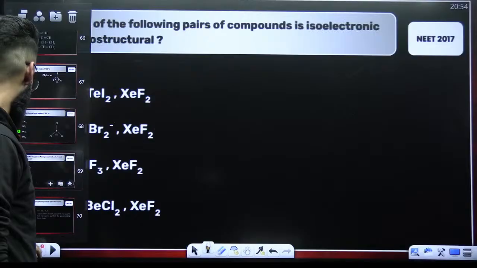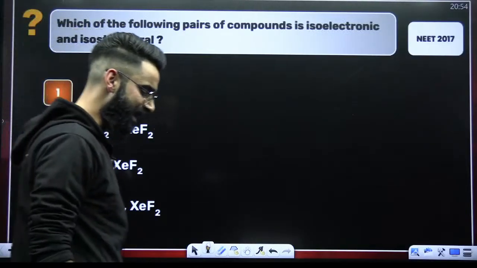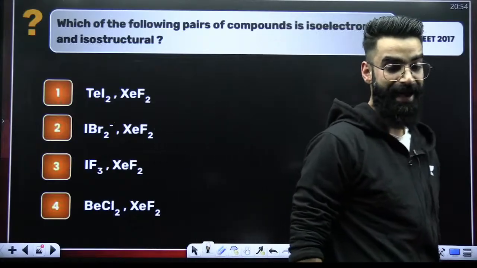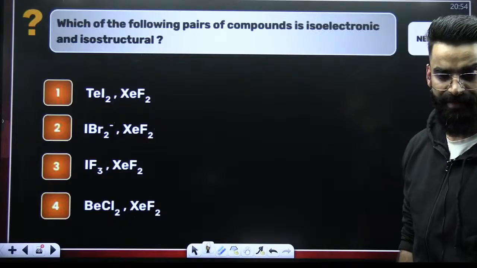All right. Which of the following species are isoelectronic and isostructural? Isoelectronic means same electrons.